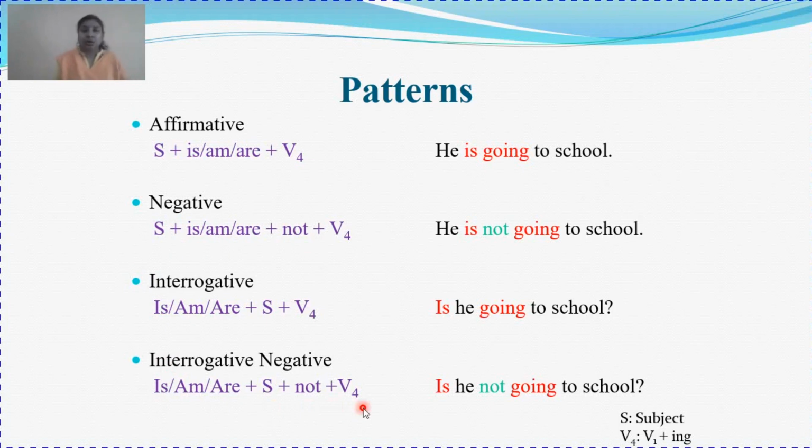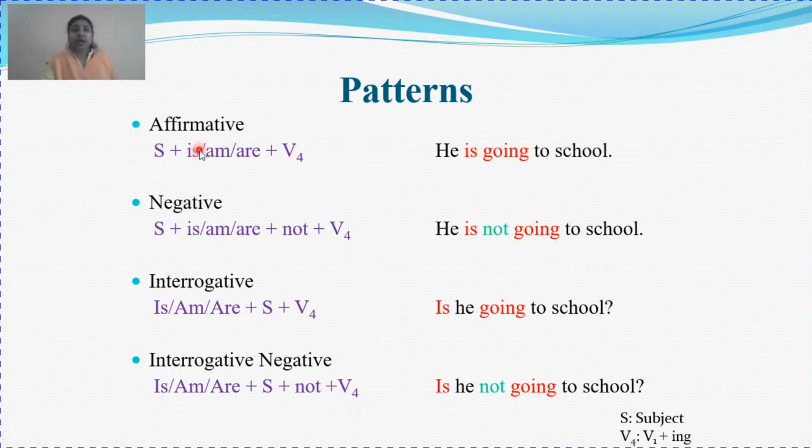So if you learn one or two patterns, it is very easy for you to remember the other patterns. The more we understand and apply, it will be easier as compared to learning by heart. So try to understand the concept and then frame it in different types of sentences.